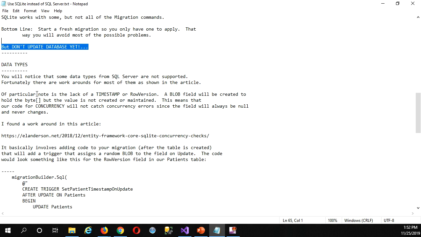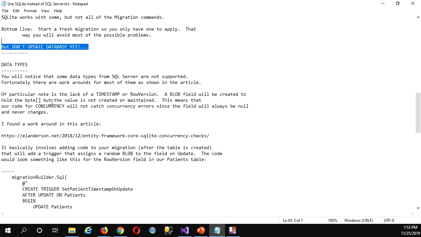Talking about data types, as I said, pretty much all the ones listed there are fine, but our good old timestamp, or row version as we usually call it, doesn't quite work in SQLite. It is true that, as our migration is written, it will create the field in the table. It will be a blob, a binary large object. That's the data type in SQLite, which works just fine to hold the byte array that we would normally want to create. But the value is never changed. It's null, and it will never be changed by SQLite on its own.